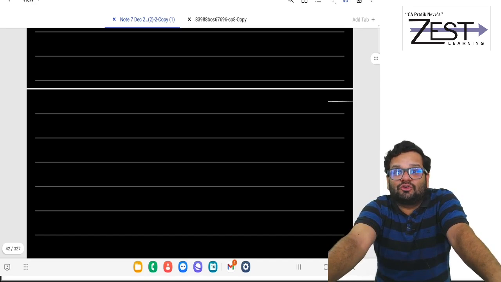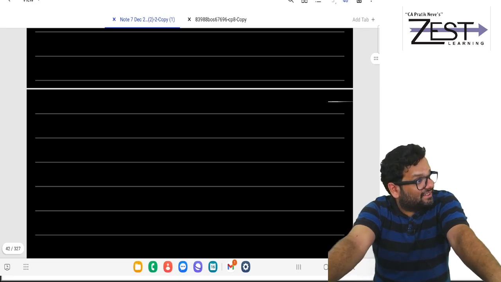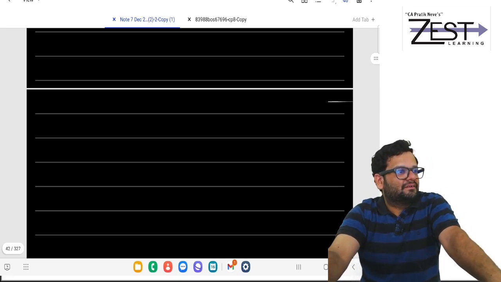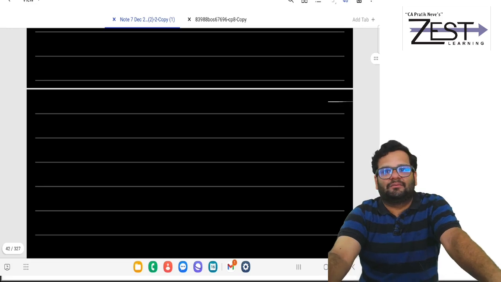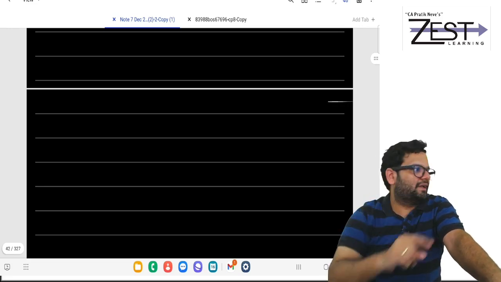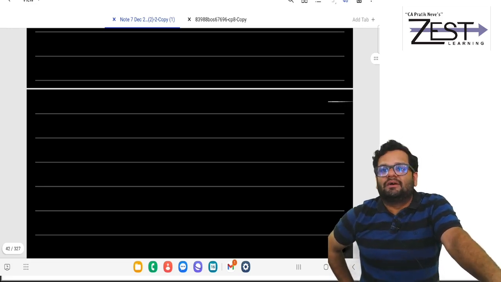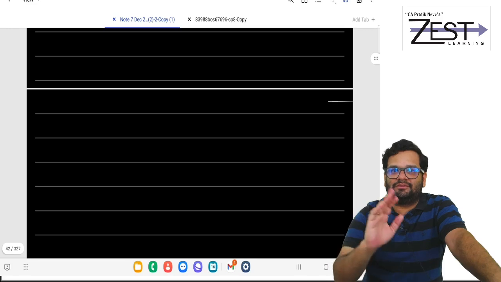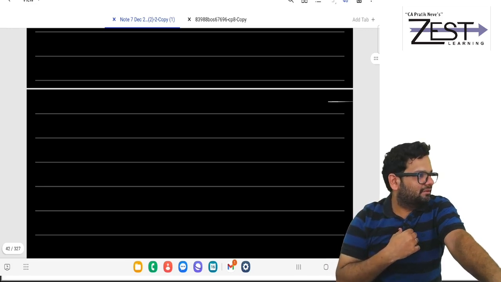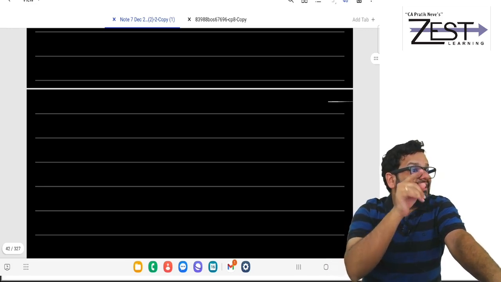The value of the house should not exceed 50 lakhs. The loan should not exceed 45 lakhs. These conditions are there. Loan should not exceed 35 lakhs. My bad. Loan should not exceed 35 lakhs. Remember. Then ceiling limit is 50,000.